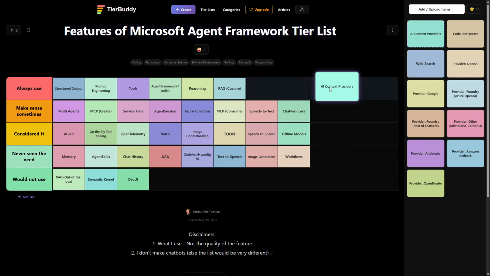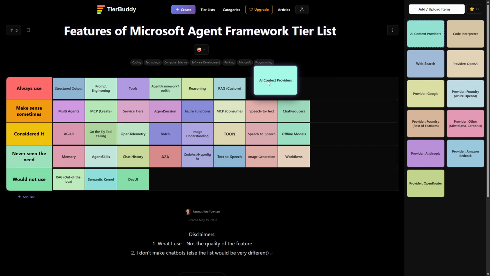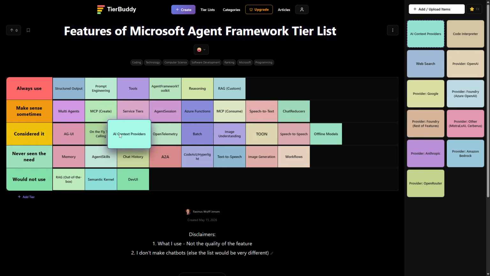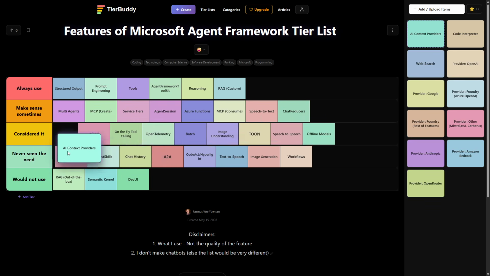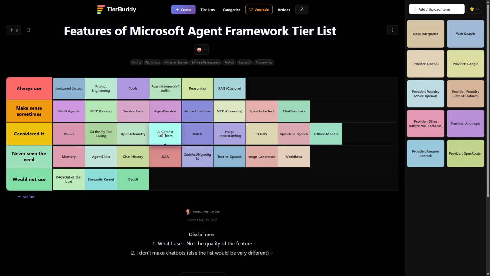AI context providers. I don't think I have any in production at the moment, but they're very, very cool, of course. So it's very close to on the fly because that's what I would probably use it for. Memory I would use it for. So let's put it here. This should probably be higher up.